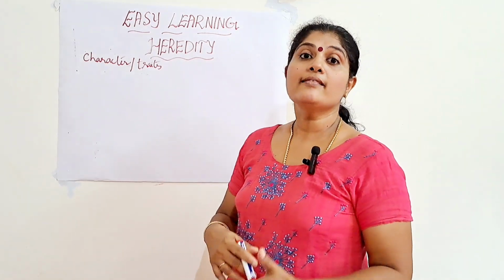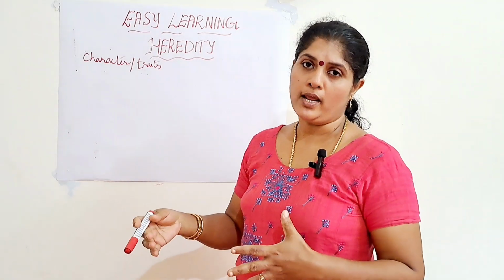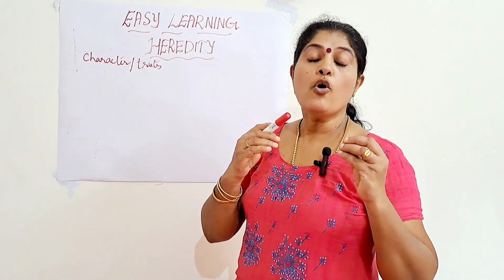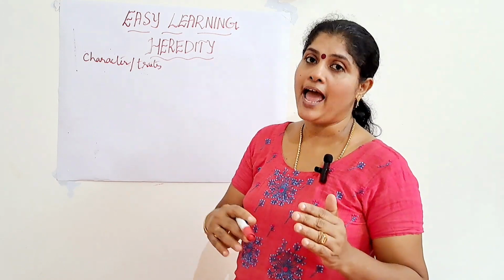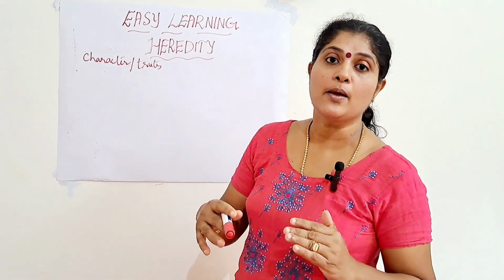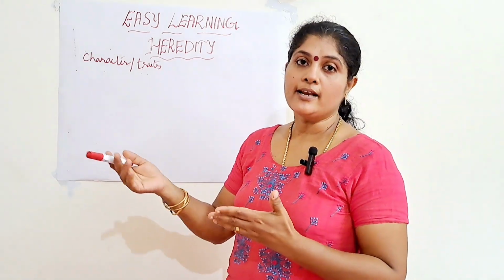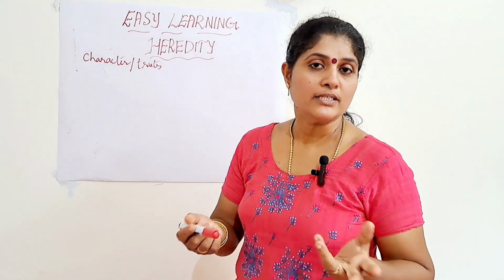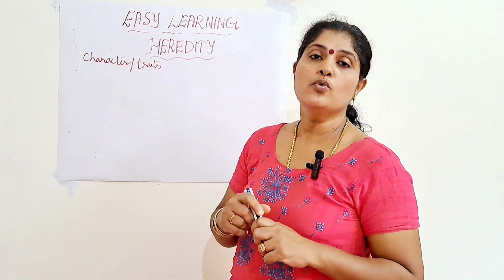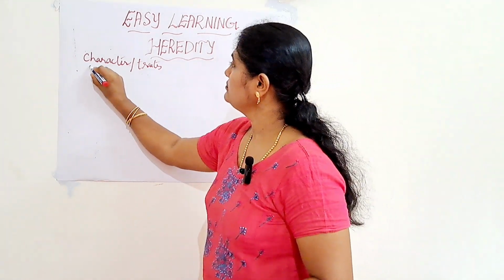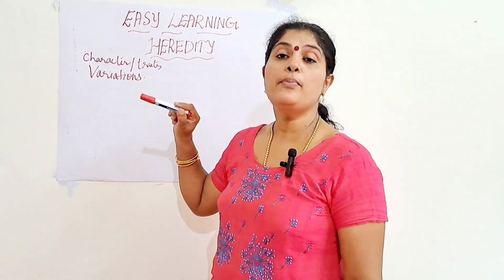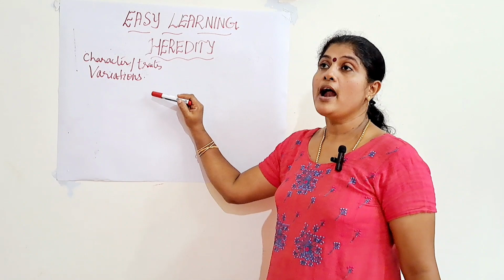When we say the characters are transmitted from parents to offspring, we cannot say that they are identical copies of their parents. No individual is exactly alike. They are not the exact copies of their parents. There are certain changes taking place in the offspring, compared to the characteristics present in the parents. Those differences which occur in the offspring are known as variation.